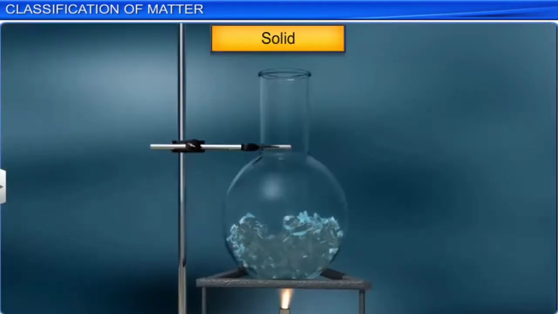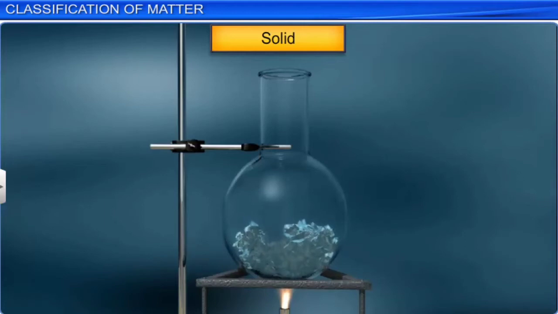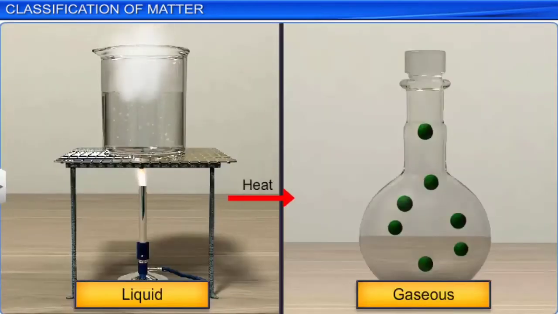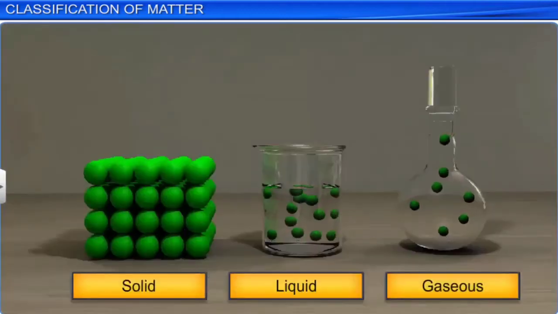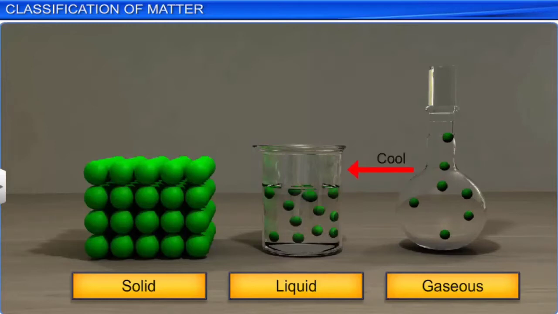For example, on heating, a solid changes to liquid. Liquid, on further heating, changes to gaseous state at normal atmospheric pressure. Similarly, in the reverse process, gas on cooling changes to liquid, and on further cooling, liquid changes to solid.